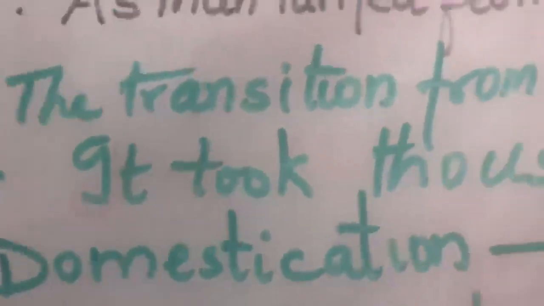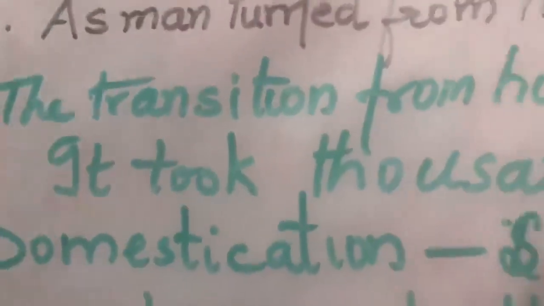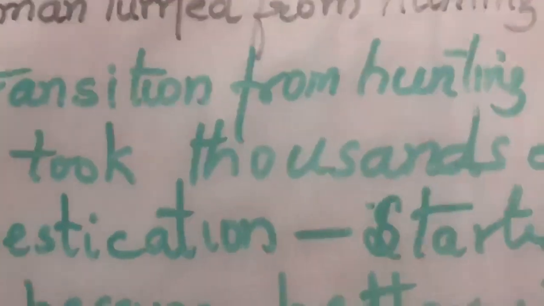It was not uniform all over the subcontinent. This change which we are talking about in 2 minutes, in 5 minutes, in 15 minutes, took thousands of years to come.